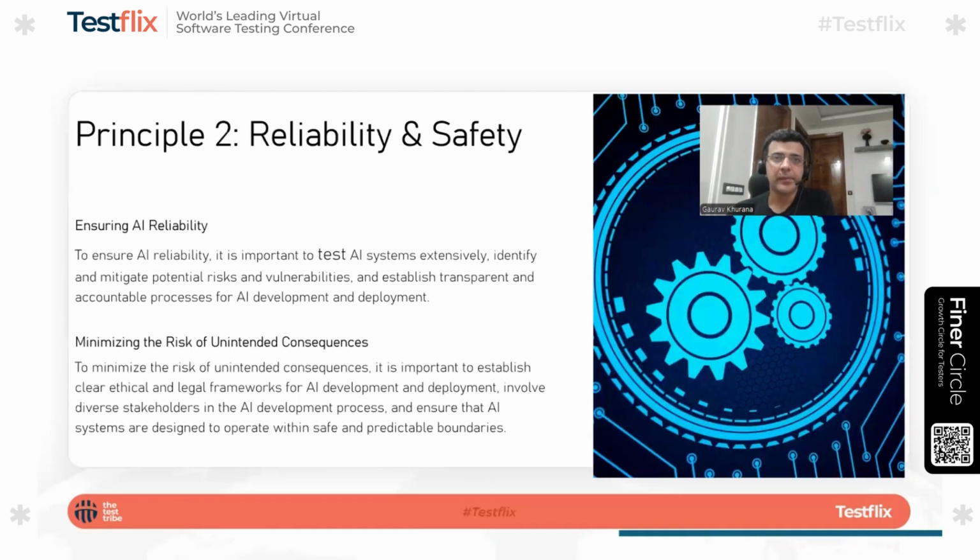Now coming to the second principle, called reliability and safety. Reliability talks about the system giving consistently the same output, right? So if it is part of a medical system, and I ask in the morning whether the person has sugar or not, if it says yes in the morning, in the evening it should not say no, right?